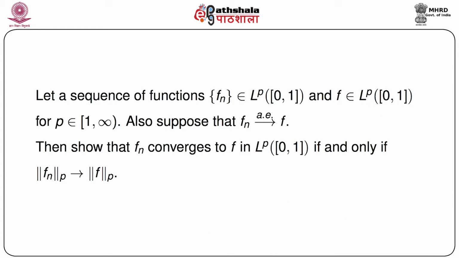So now consider another one. This is the last problem that we are going to discuss today. Let fn be a sequence of functions in L^p(0,1) and f also in L^p(0,1), for p in [1, infinity), where one side is closed, which means p can take the value 1. Also suppose that fn converges to f almost everywhere. Then show that fn converges to f in L^p(0,1) if and only if the p-th norm of fn converges to the p-th norm of f.